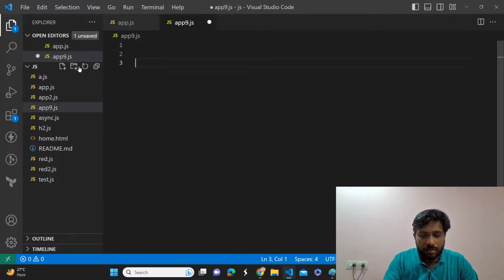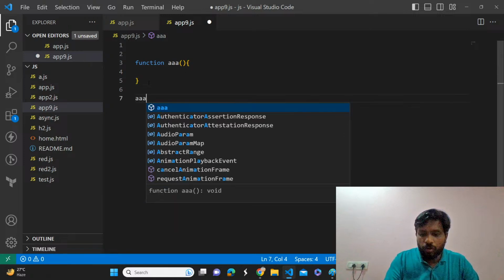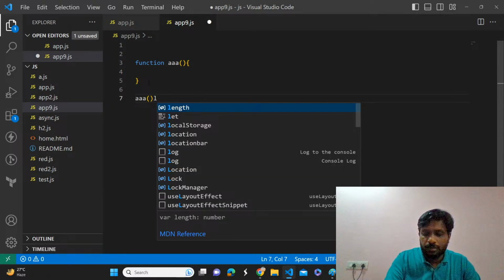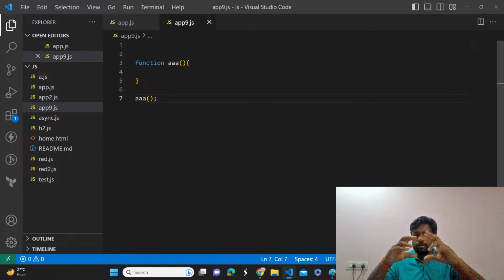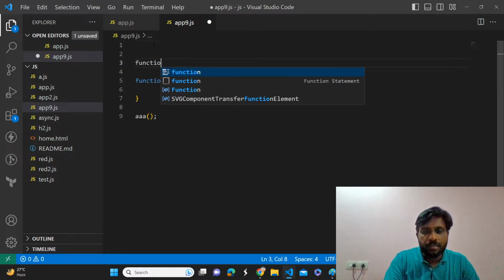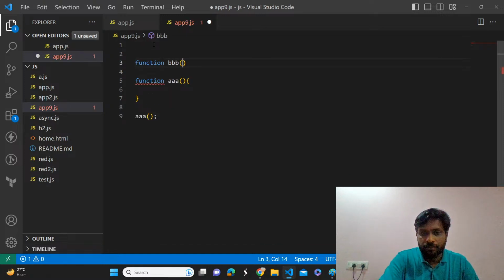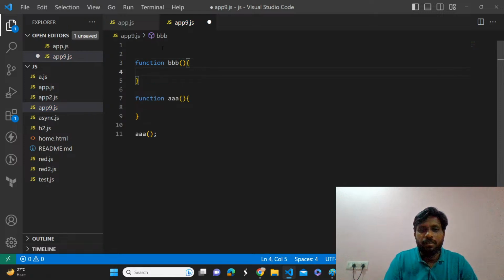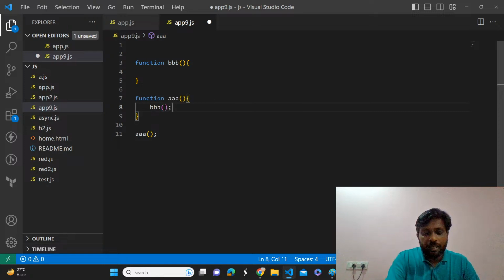Okay. So if you have some confusion, let me explain. So if you see function AAA, okay, if we invoke this AAA, we know that it is going to create an execution context on top of the global execution context, right? Yes, sir. And we have another function that is called BBB. Okay, and if we invoke this BBB inside AAA, what will happen?